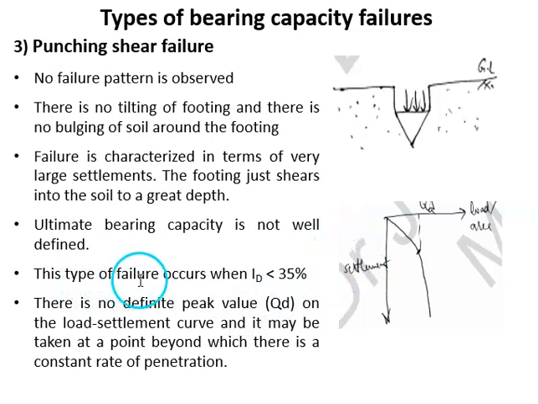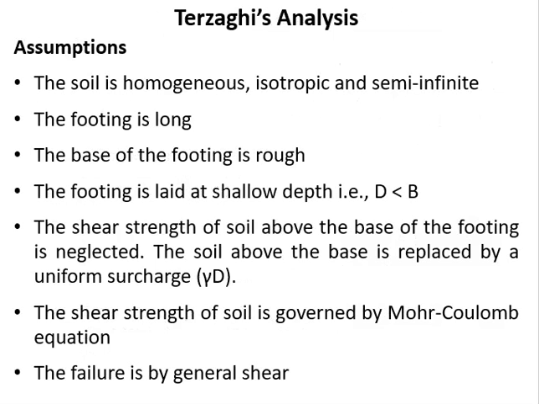This type of failure occurs when the density index is less than 35%. Here also, when we observe the load settlement curve, there is no definite peak value, and the ultimate load may be taken at a point beyond which there is a constant rate of penetration.